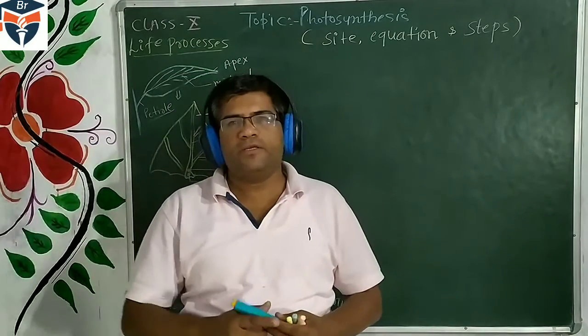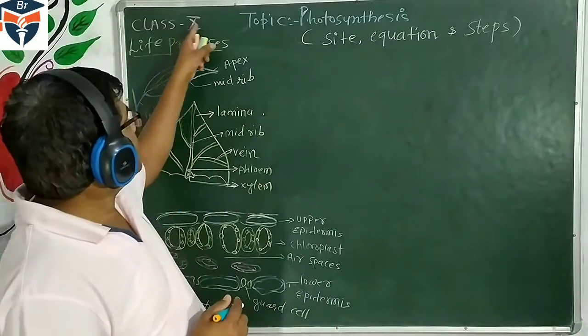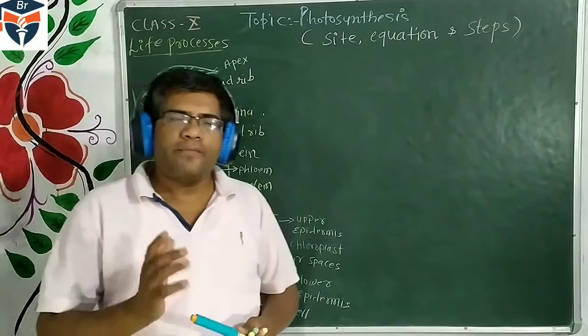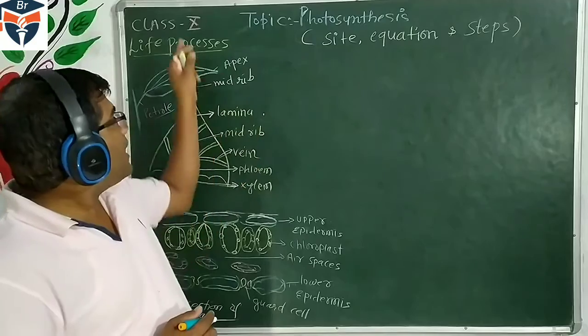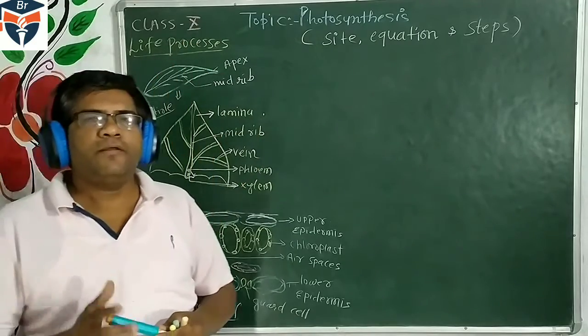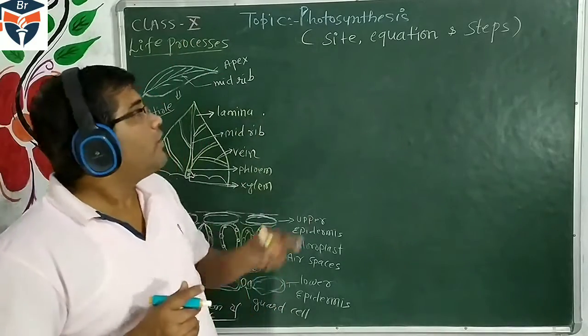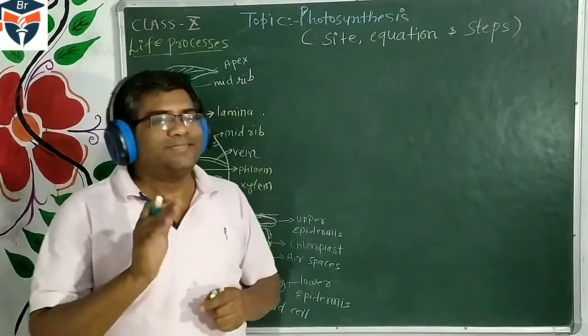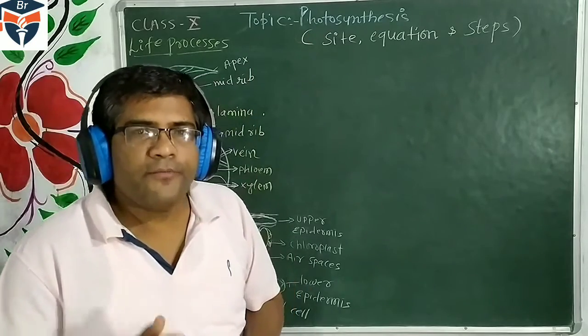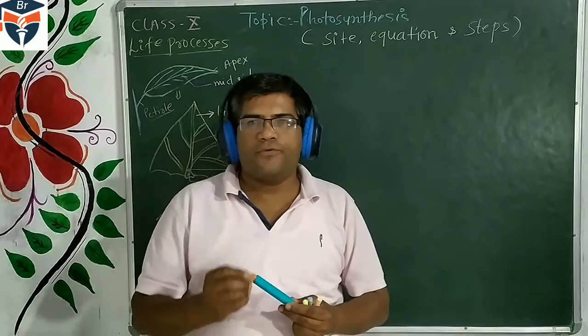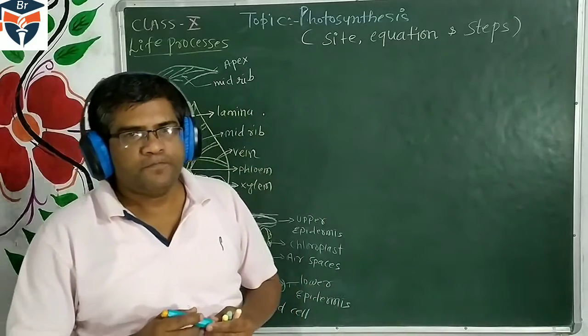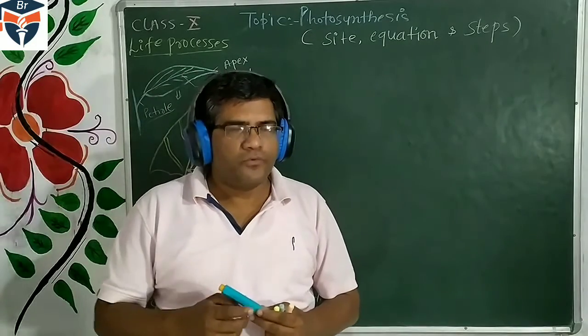Today we are discussing class 10th chapter Life Processes. Today our topic is photosynthesis. Children, photosynthesis is a process where green plants prepare their own food.